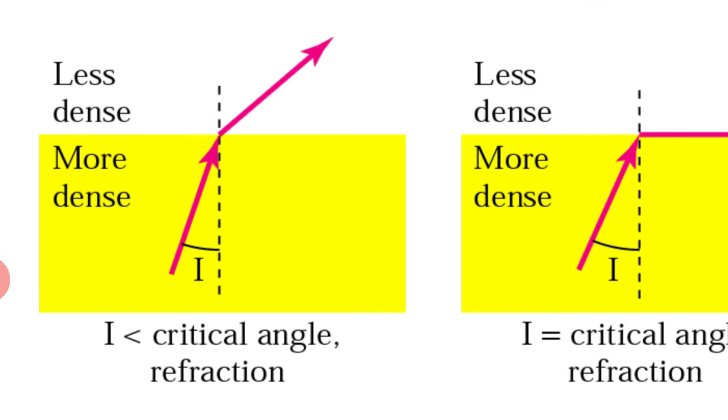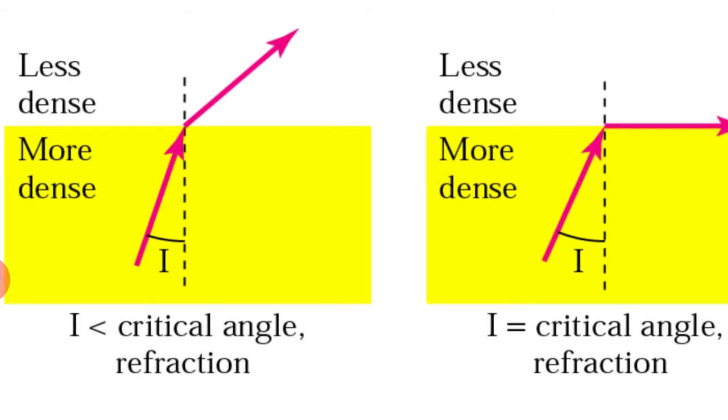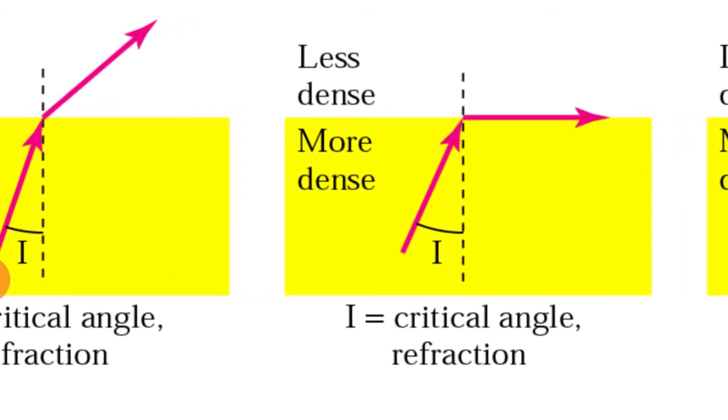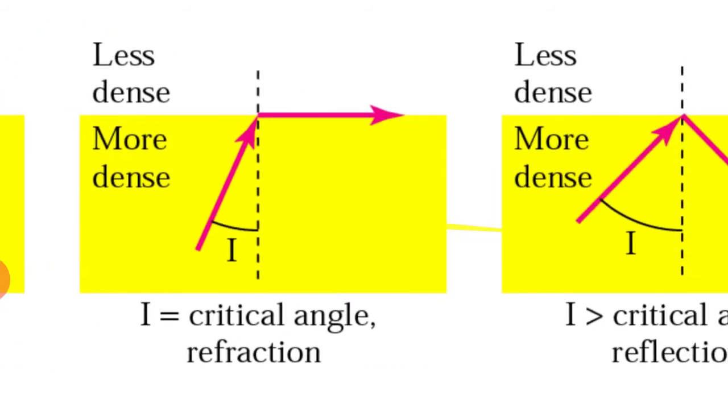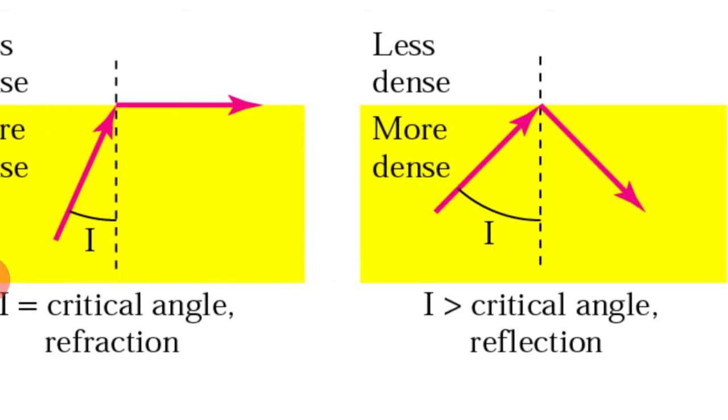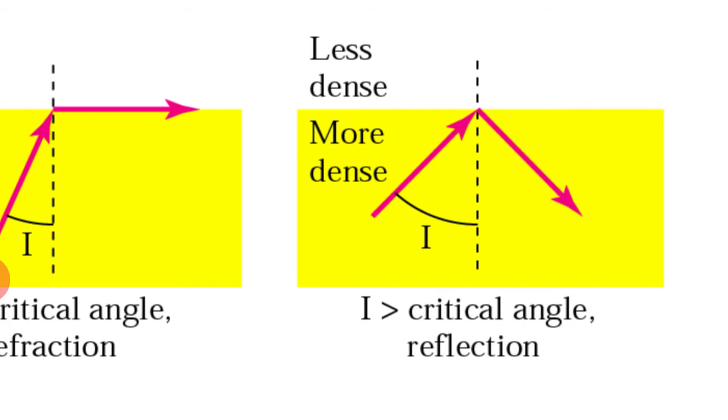If the angle of incidence is less than the critical angle, then the ray is refracted. Refracted means it enters into the cladding area. Second, if the angle of incidence is equal to the critical angle, it passes through the wall, through the line that joins core and cladding. It passes straight. Third, if the angle of incidence is greater than the critical angle, then the optical signal gets reflected into the core, and this concept is used in optical fiber.